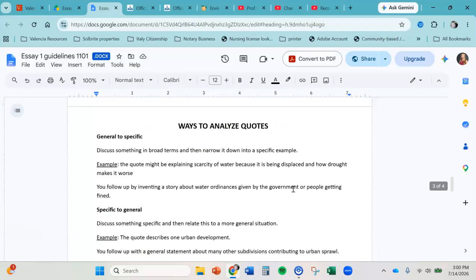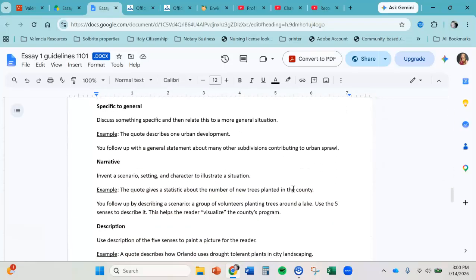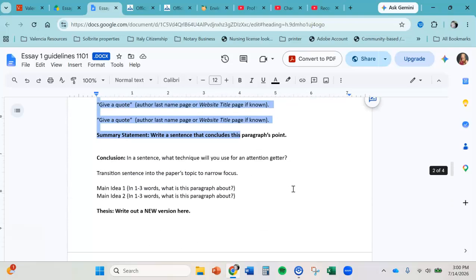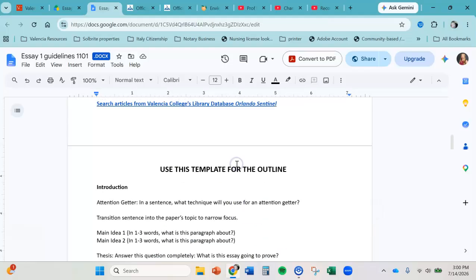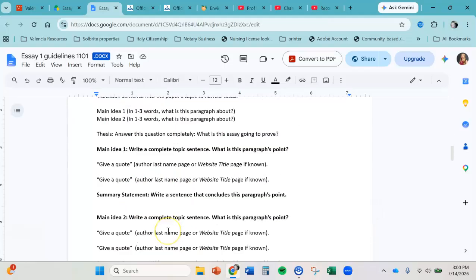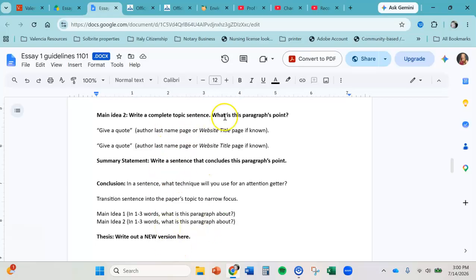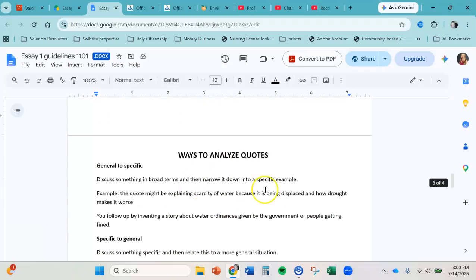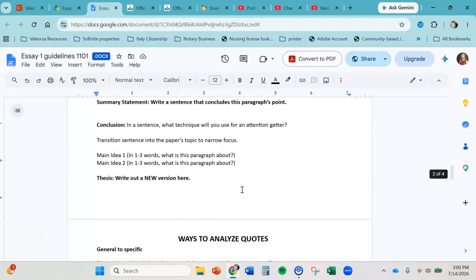Another part of this is how to analyze quotes, and there's all these different ways to do it. That's where the true writing takes place. Notice that here you're not really doing much except for formulating your introduction and conclusion and finding your data and what your points are going to be. But when it comes to actually writing the paper, this is the section of the Essay 2 handout that will help you most.